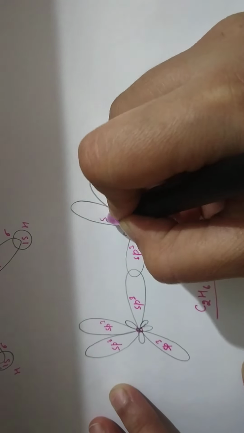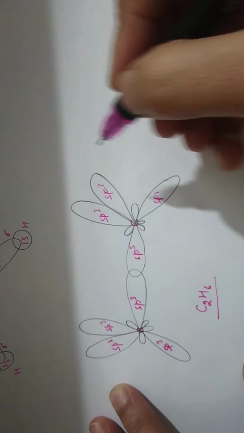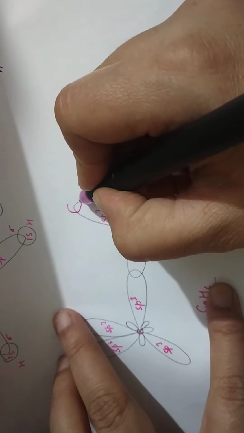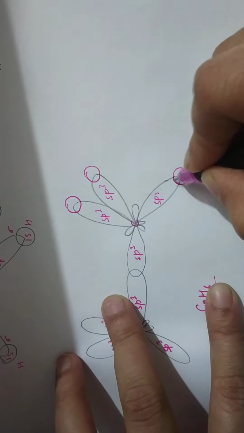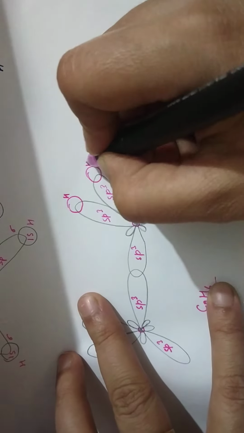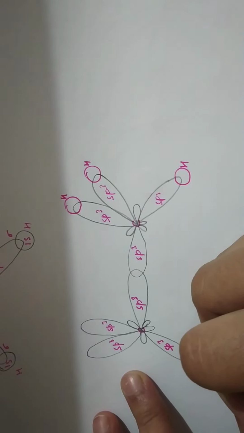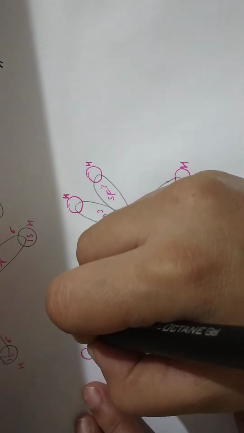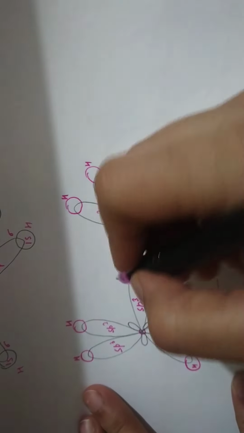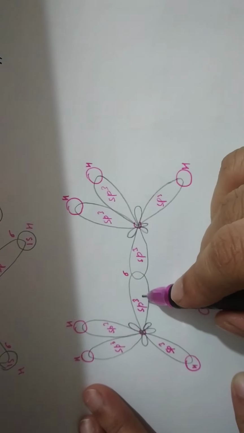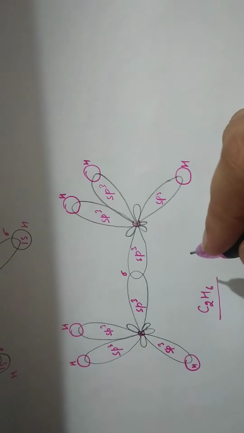Now these sp3 hybrid orbitals will show a sigma overlap with 1s orbitals of 6 hydrogen atoms, as I showed you in the structure of methane also. And one sigma overlap is between two sp3 hybrid orbitals of the carbon atoms directly.